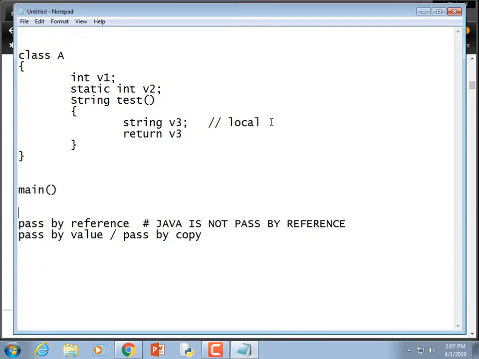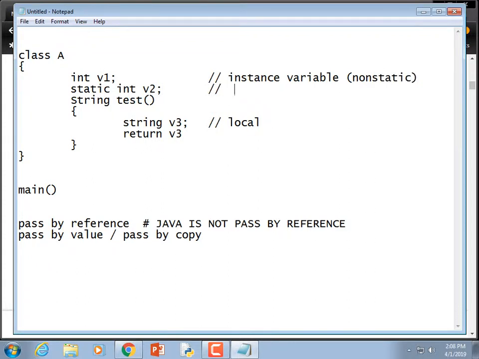All right, let's go back up and talk about that. So that's a local variable because it's local to the function. It cannot be accessed outside of the function, outside of the method. If we have other methods inside the class, not going to be able to get to it. The client code is not going to be able to get to it unless it is being returned, in which case we get a copy of it and we can play with it. So this one is what's known as an instance variable. Whenever you see instance, think non-static because you leave off the static keyword.